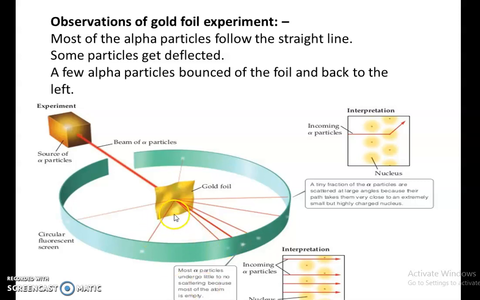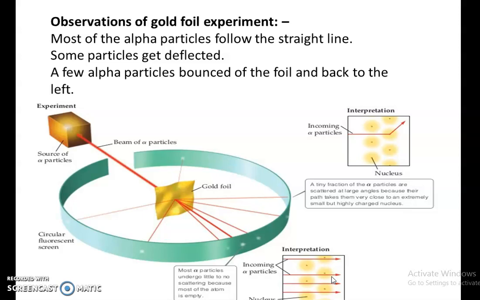Most of the particles undergo no scattering because most of the space in an atom is empty. Here we can see some lines going straight, and this point indicates the nucleus of the atom. If a particle is going straight, it means there is no particle for interaction, so it keeps going straight. This shows that most of the space in an atom is empty.